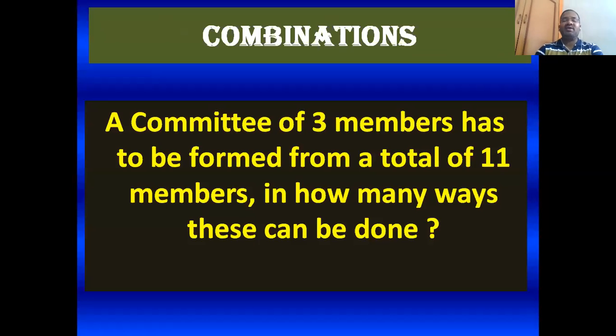What I said, combination is grouping, making a class, isn't it? So how you can combine, how you can make a group, make a class, that we can do when n items are provided. Just look at the slide. I have a small problem for you. A committee of 3 members has to be formed from a total of 11 members. There are 11 members available. From that, picking 3 members, a committee is to be formed. In how many ways can this be done?